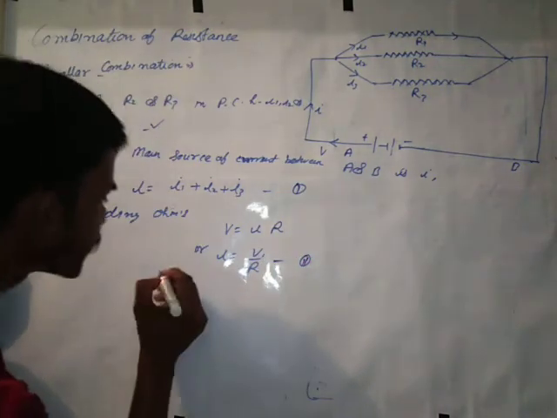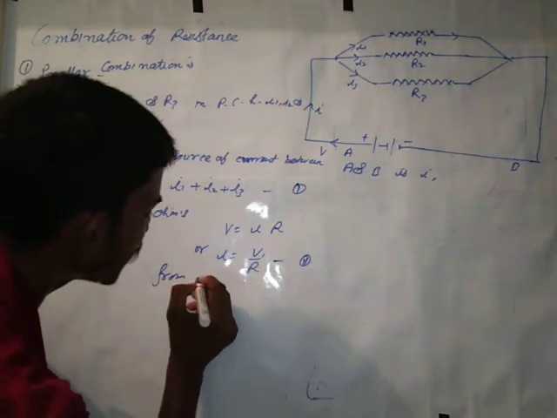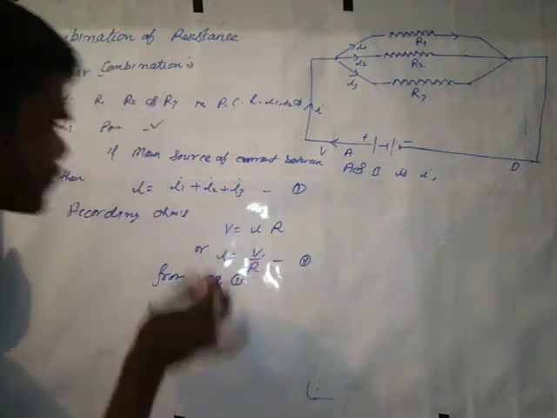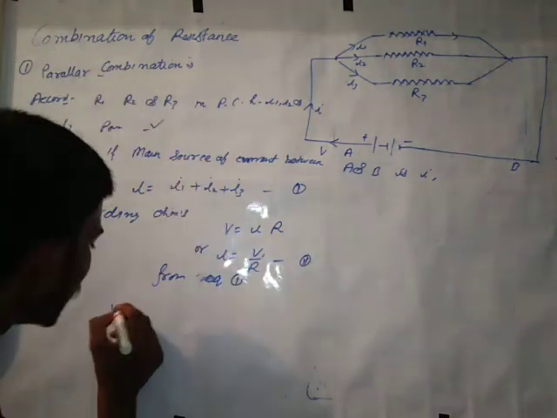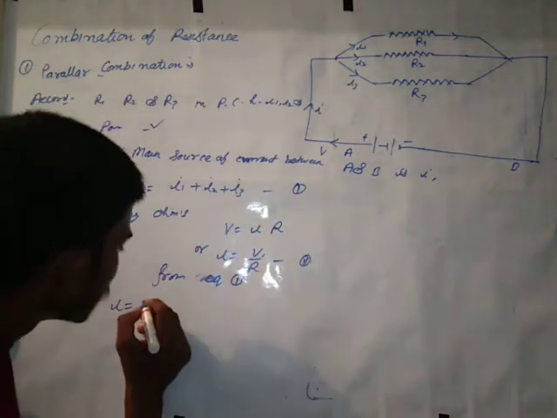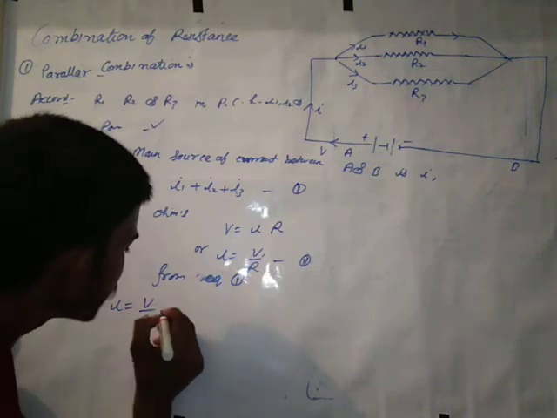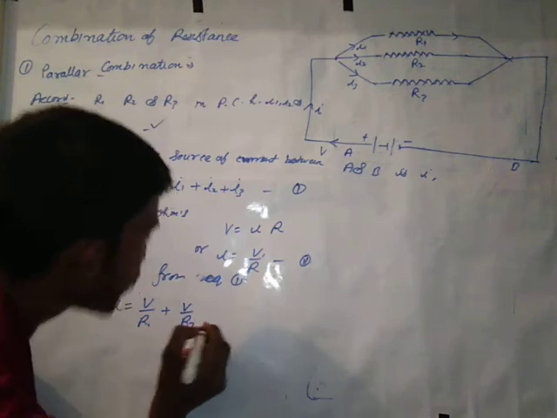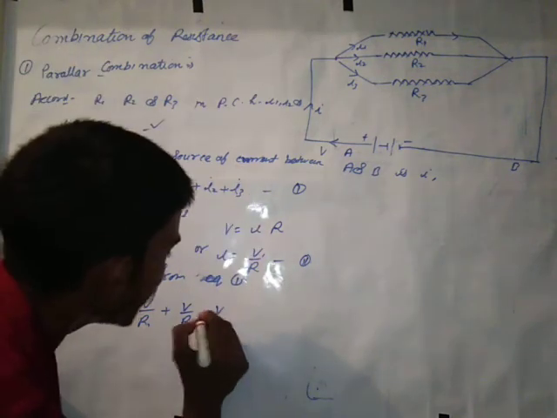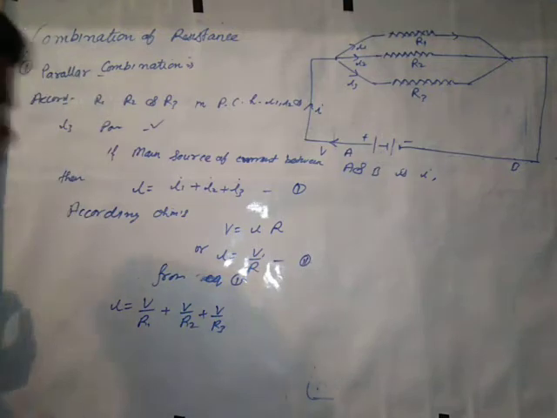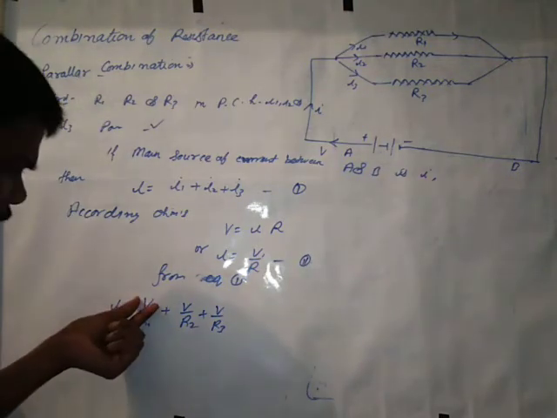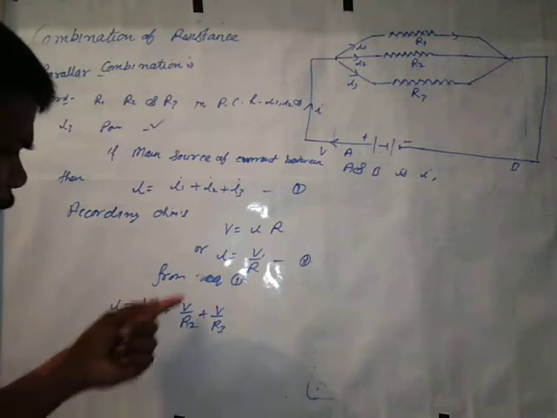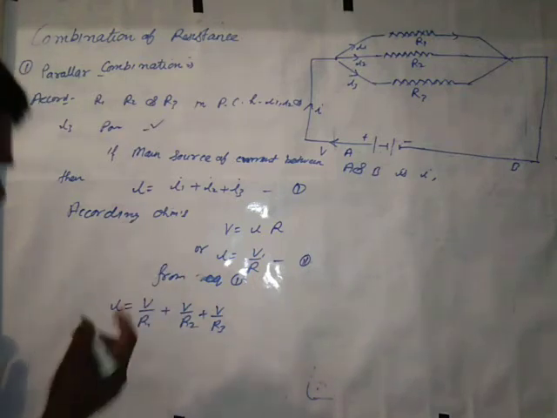I can write from number first: I is equal to V by R1 for I1, V by R2 for I2, V by R3 for I3, and there is one common point V among these. So I can take it common.